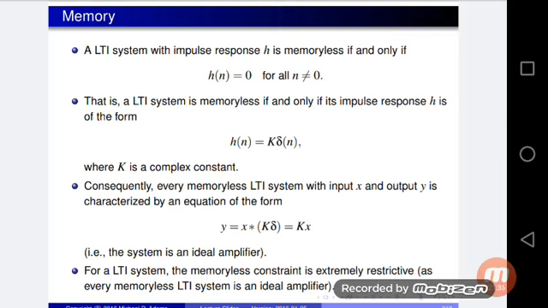Ideal amplifier means there are no memory devices internally connected. That's why these are called ideal amplifiers.